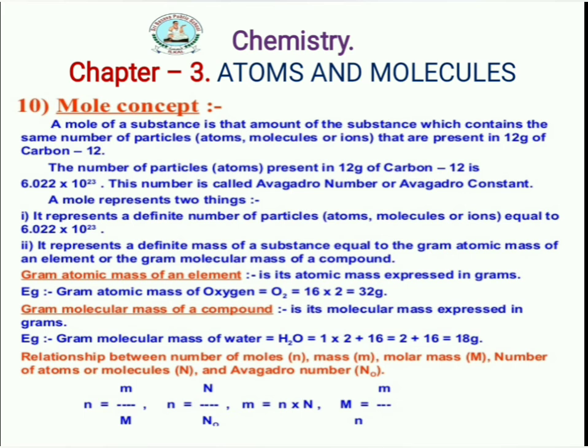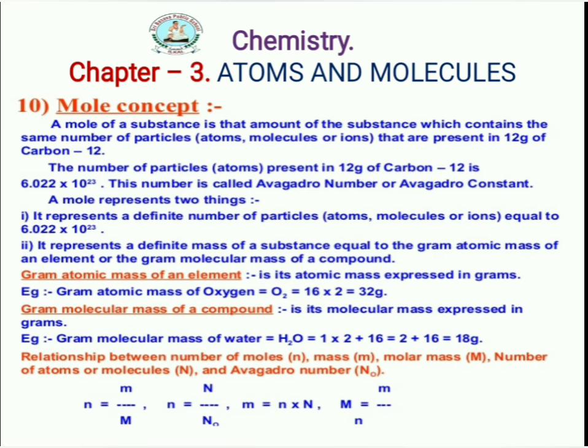The number of atoms present in 12 grams of carbon is 6.022 into 10 to the power of 23. This number is called the Avogadro number or Avogadro constant.